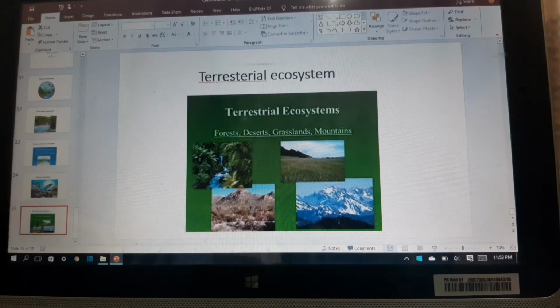Grassland ecosystem. The ecosystem with grassy lands and with annual rainfall from 250 to 750 mm is called grassland ecosystem. Grassland ecosystems are found in Gilgit, Kashmir, Waziristan, Lower Chitral and North Kalat. Large grasslands are present in the center of the Eurasian continents. There are two main types of grasslands.